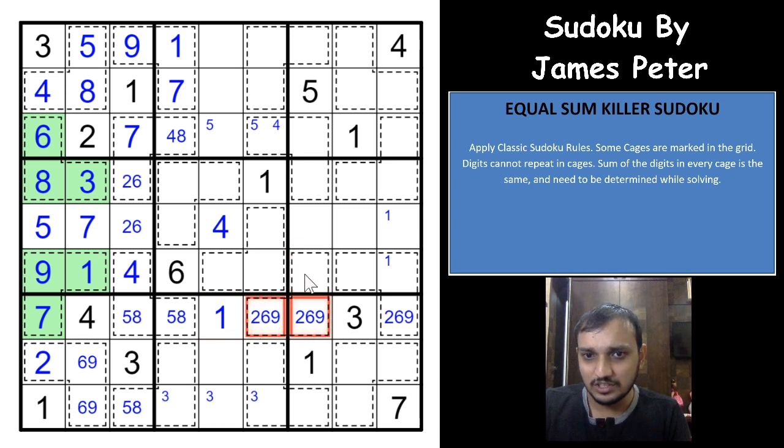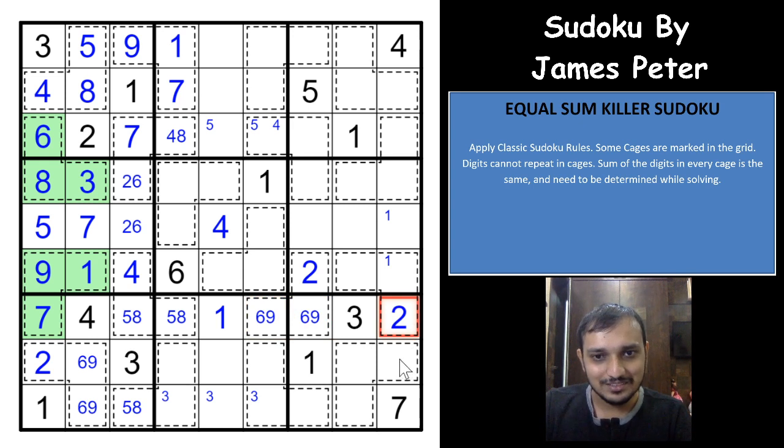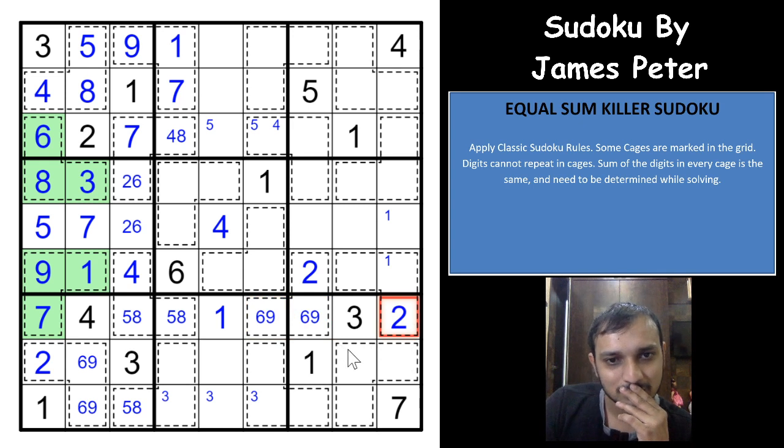If you have 2, 6 here, 9 would have to be here. If you have 2, 9 here, 6 would have to be here. If you have 6, 9 here, 2 would have to be here. And if you see here, 6 and 9 is already in this row. So this would have to be 2. And this would have to be a 2 now. Wow. That is awesome. 8, 7 and 2, 8, 7. Okay.